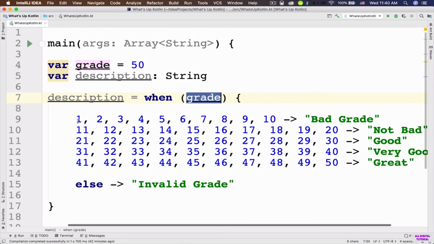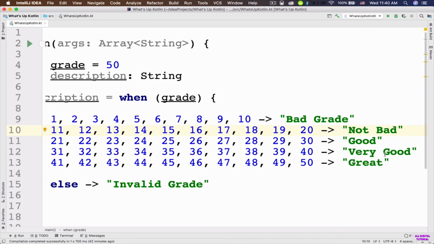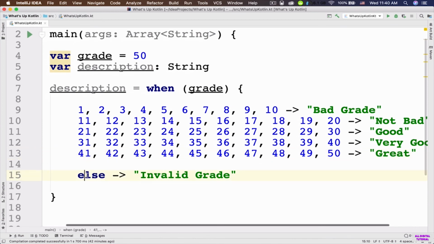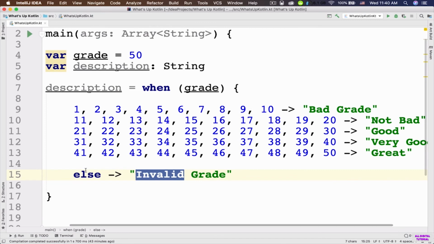If the grade is 1 through 10, then we've got bad grade. If it is 11 through 20, not bad. 21 through 30, good. 31 through 40, very good. And 41 through 50, great. And we also have an else, invalid grade, because we are going to return a value from this when expression. This else is necessary. So here you can see that this code is not succinct. It is not what we expect from a professional programmer. Right? How can we solve this problem?